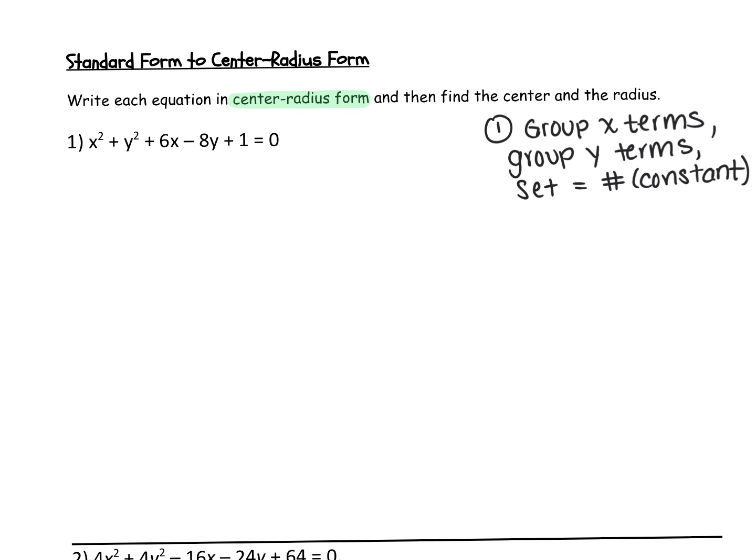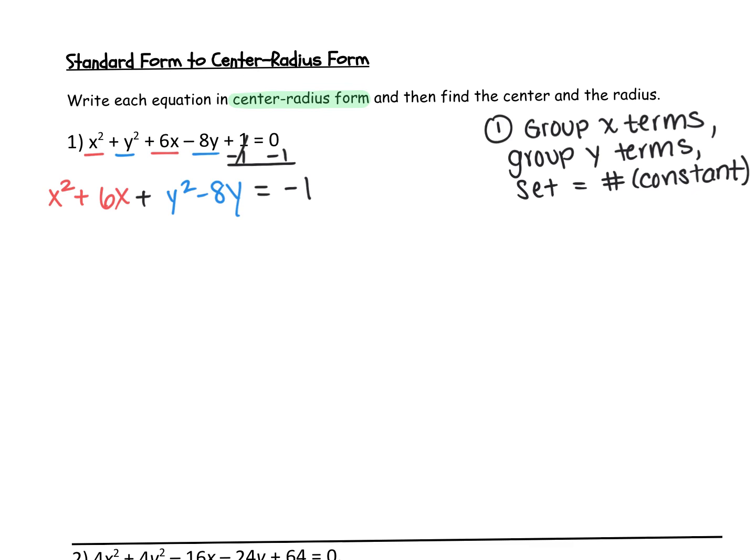So I'm going to use red for the x's. So I want the x's to be grouped. So I want x squared plus 6x. Then I want to group the y's, which I'll use blue. So y squared minus 8y. And then I want to set it equal to the constant. So see this 1 here? We need to subtract it from both sides. So we get 0 minus 1 is negative 1. So that is step 1. Group the x's together, group the y's together, and set the constant over to the other side.